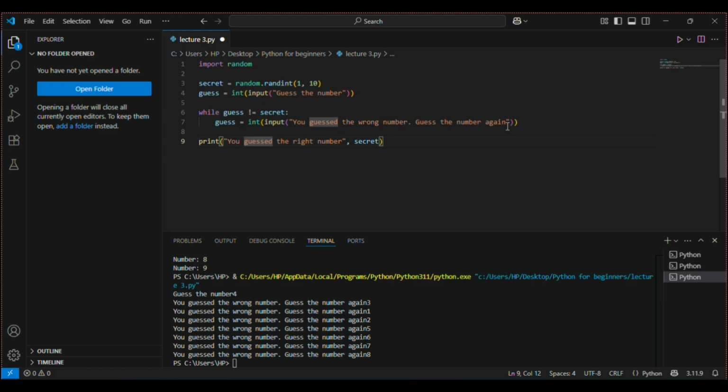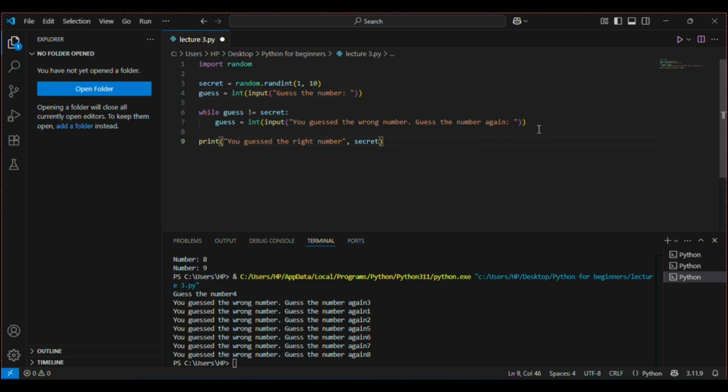Now let's make it attractive, so that we have a colon and a space between the user's input and the thing that we have printed out for the user, because there is no space here and it is not very good looking that we have 4 just adjacent to the number. We need a colon and a space to make it more attractive.